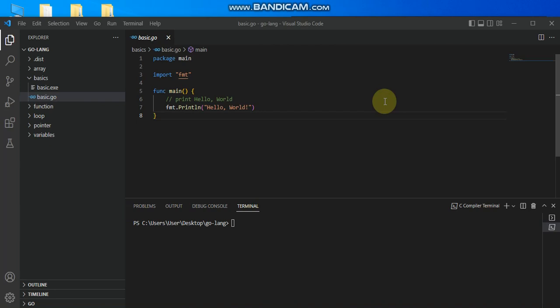Now, what are those things we can use Go programming for? We can use it for web development, that is server side, which is the back end. We can use it for developing network-based programs, developing cross-platform enterprise applications, and cloud native development.